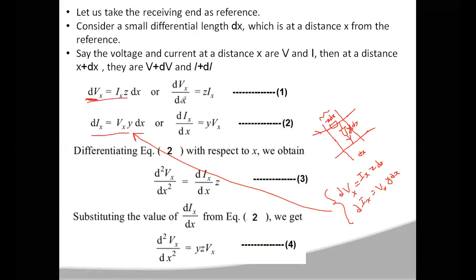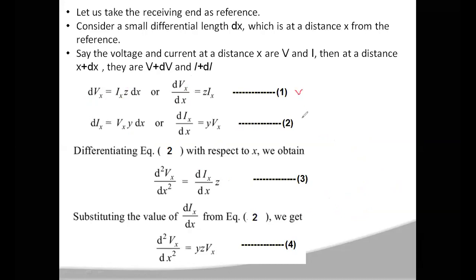So from these two equations, this can be written as dVx by dx is equal to Z into Ix, and this can be written as dIx by dx is equal to Y into Vx. Okay, so let us call them equation number 2 and equation number 1. Right, now differentiate the equation with respect to x again.